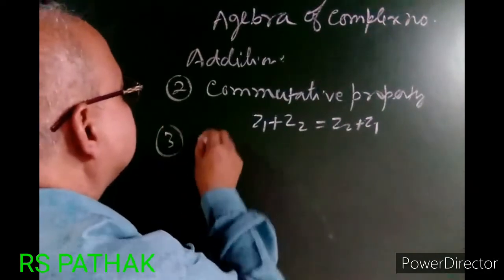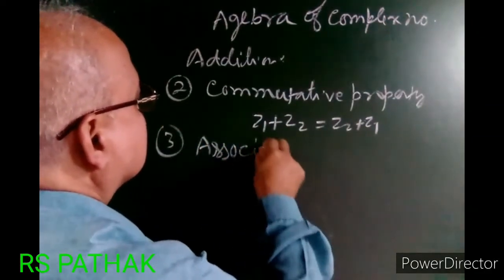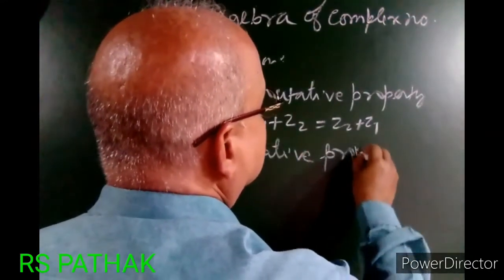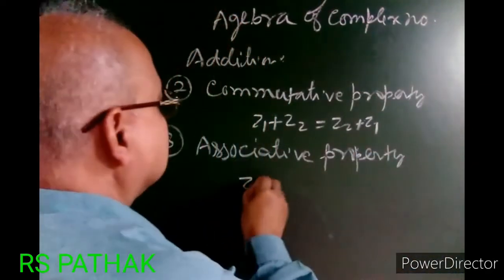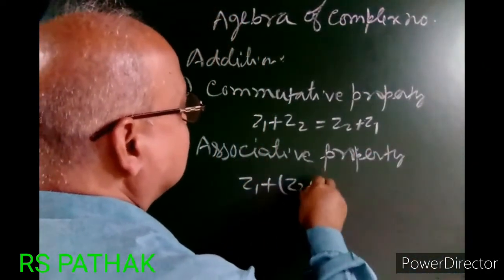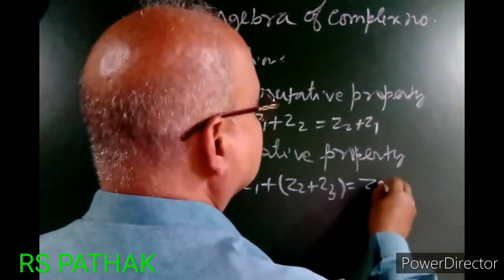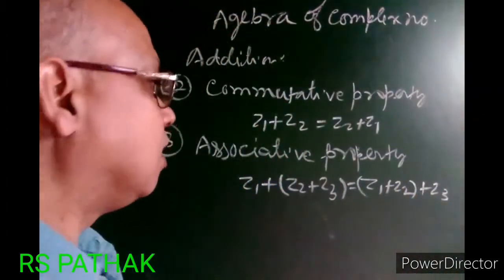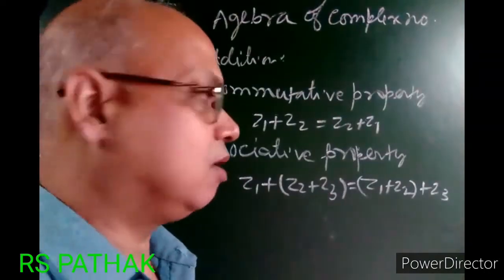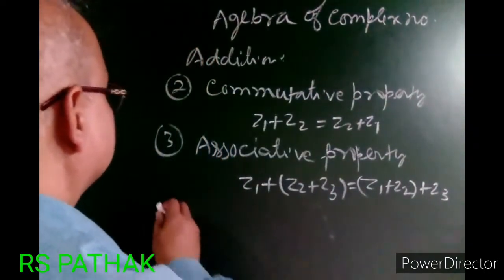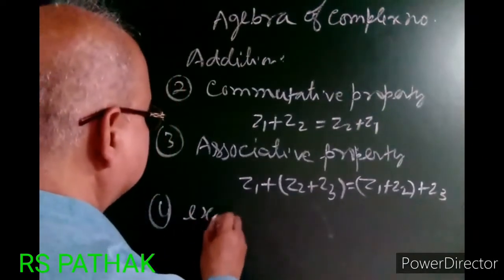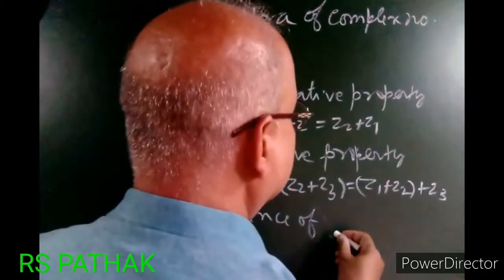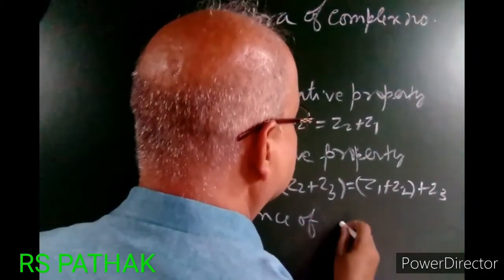Number 3 is the associative property. Z1 plus (Z2 plus Z3) equal to (Z1 plus Z2) plus Z3. This is the associative property. Number 4 is existence of identity, additive identity.